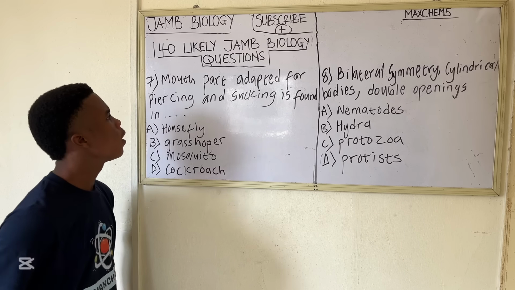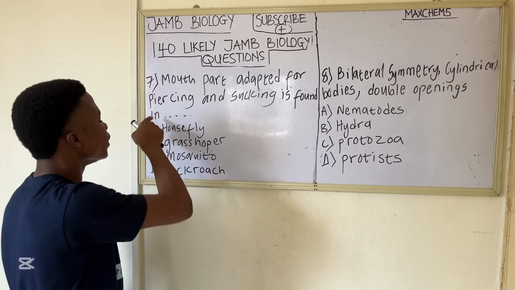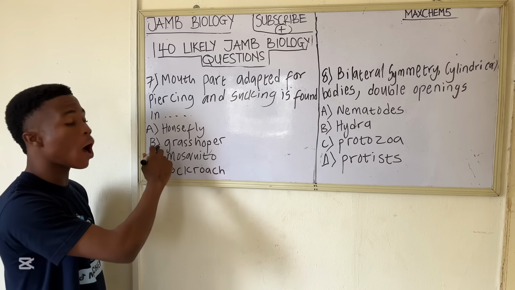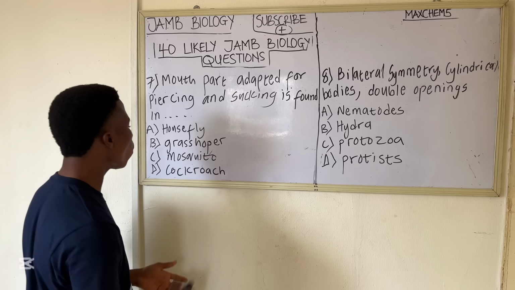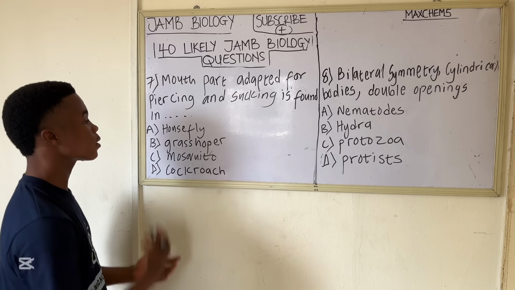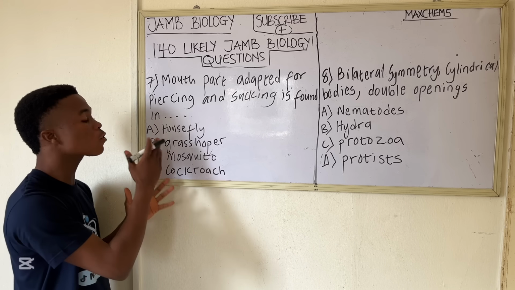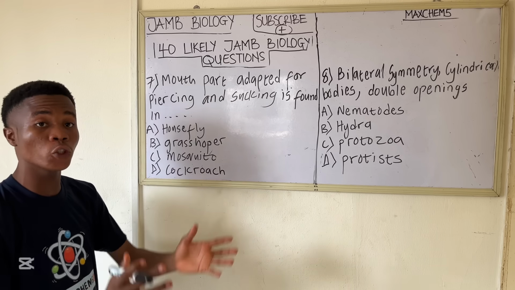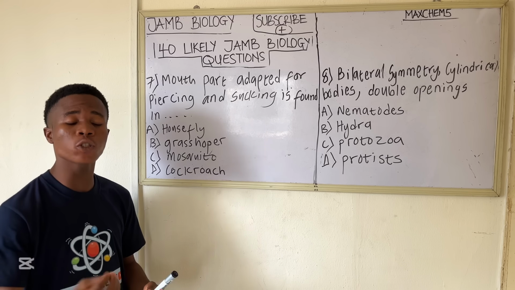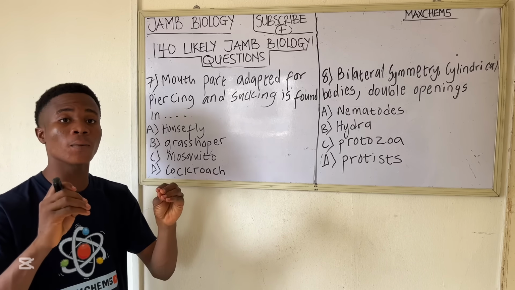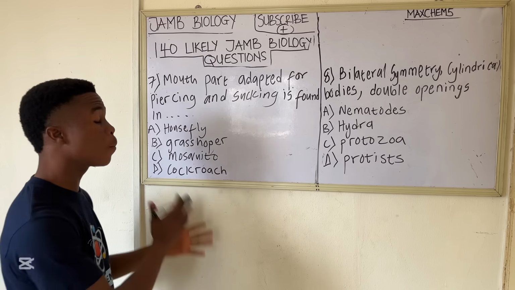Question 7 says mouthparts adapted for piercing and sucking is found in: option A we have housefly, option B grasshopper, option C mosquito, and option D cockroach. So let's get the correct answer. The mouthpart that a housefly possesses is called a spongy mouthpart, and this enables them to suck up liquid substances. Sometimes they release saliva on the food substances to liquefy it, and then they suck it up. Housefly does not bite or pierce.